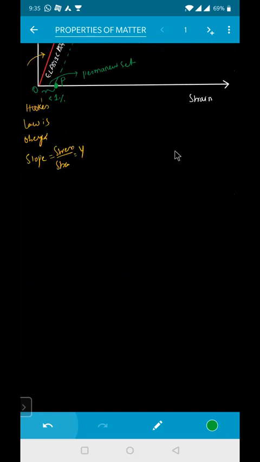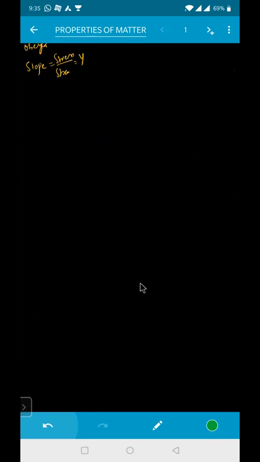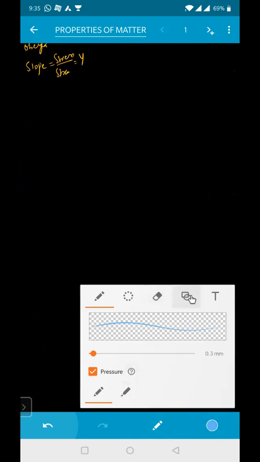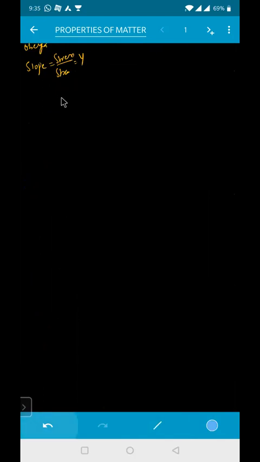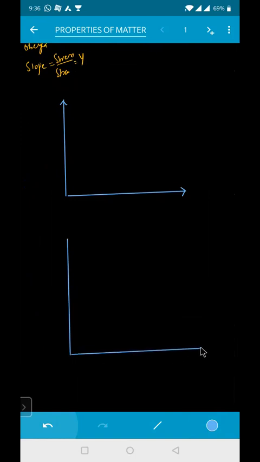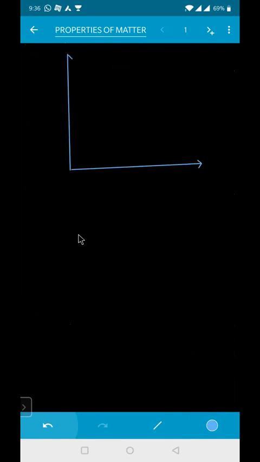There are some graphical questions on this for competitive examinations. I'll tell you the graph. You just go and see this graph. This is your first graph. And here there is one more graph.